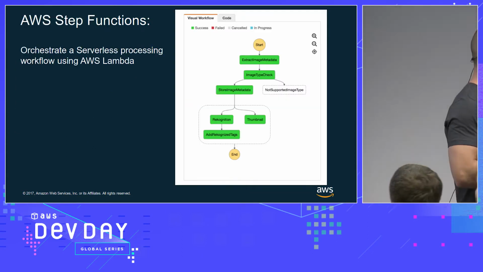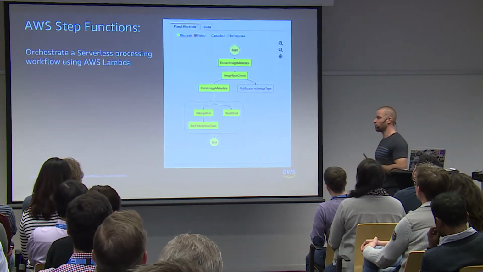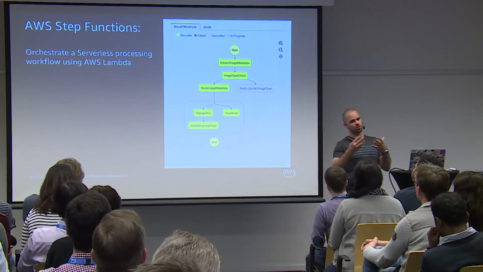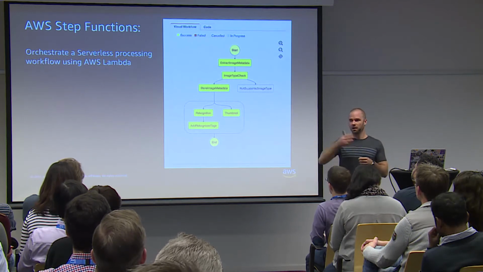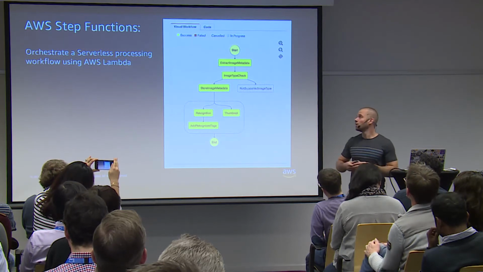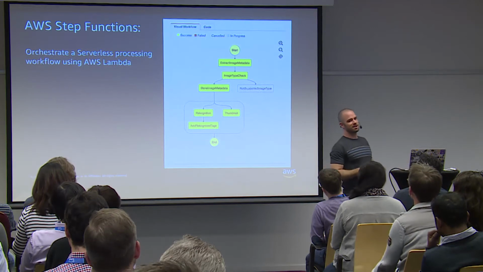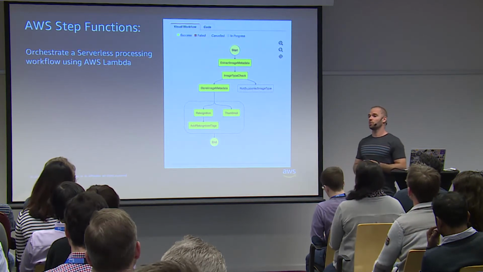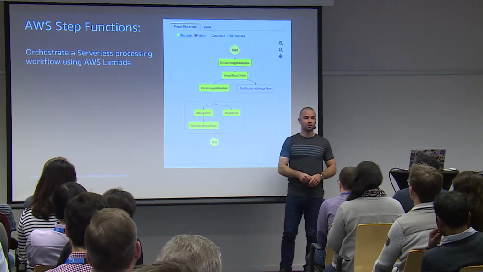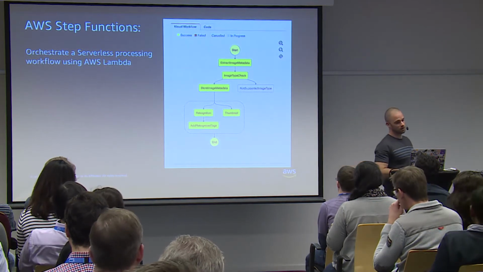If you want a little bit more complex use of events, we launched Step Functions, right? A Step Function is very simple. It's a way to orchestrate the execution of Lambda functions one after another, in parallel or in series, right? Put simply, it's a state machine that you can control with an API. You can start and stop, right? And all the different execution nodes are Lambda functions, and you can then tie them together to execute your code.